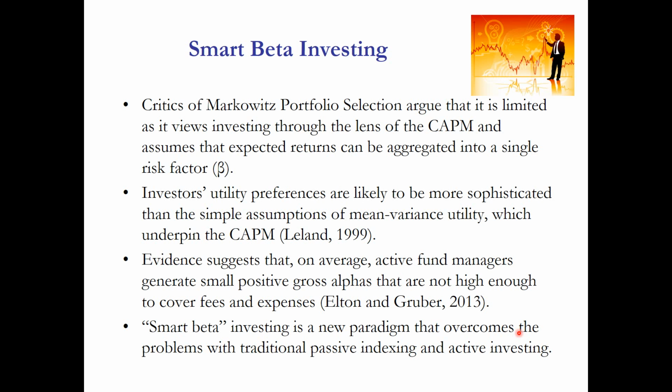More recently, attention has been focused on a new paradigm in investing that takes the best of both worlds, from Markowitz portfolio selection and active investing. So what's that? That is smart beta investing. Smart beta investing is a process where we extend upon Markowitz portfolio selection in terms of using empirical evidence to come up with improved models of expected returns above and beyond the CAPM, and then feed those into the process of coming up with a superior optimal risky portfolio.